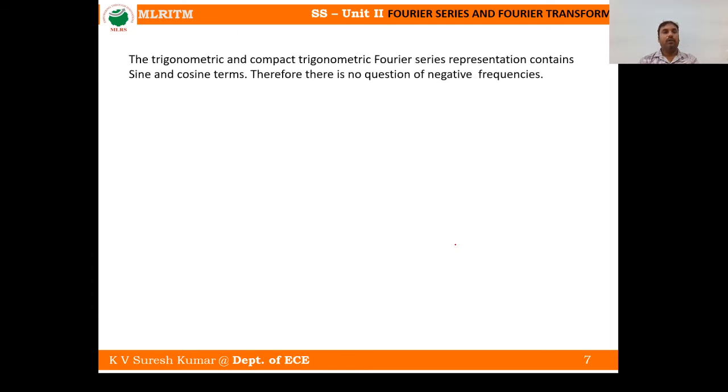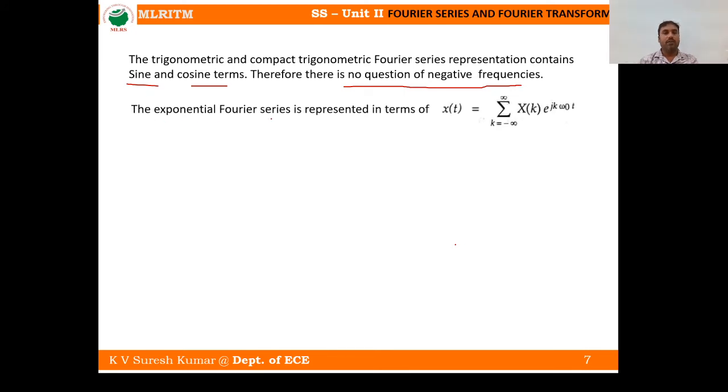Fine. Now, the trigonometric and compact trigonometric Fourier series representations contain sine and cosine terms. Therefore, there is no question of negative frequencies. But in the exponential Fourier series, what is the formula? x of t is equal to summation k equals minus infinity to infinity x of k e power j k omega naught t, right?